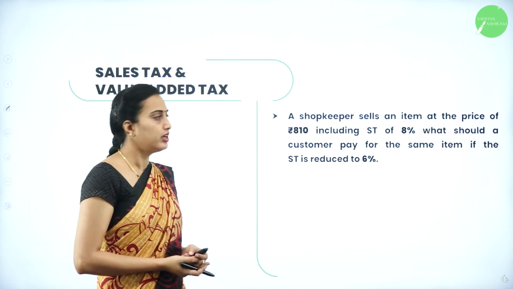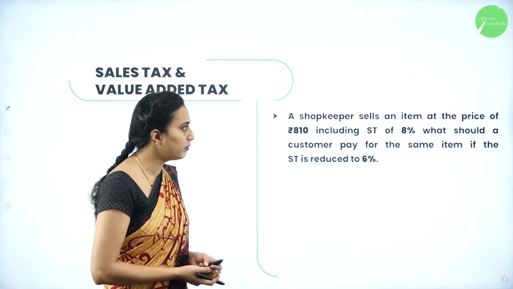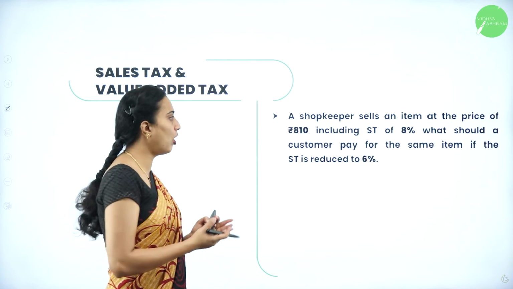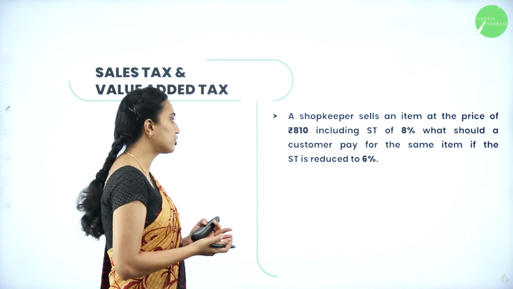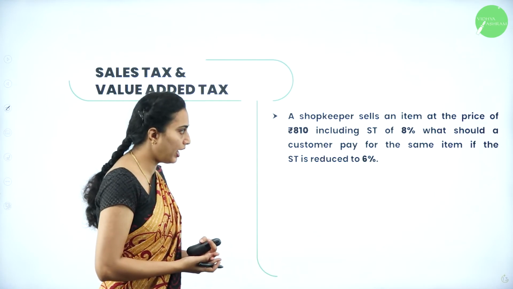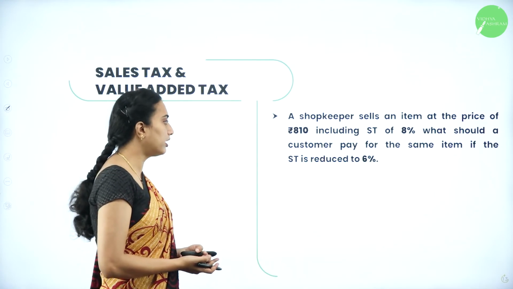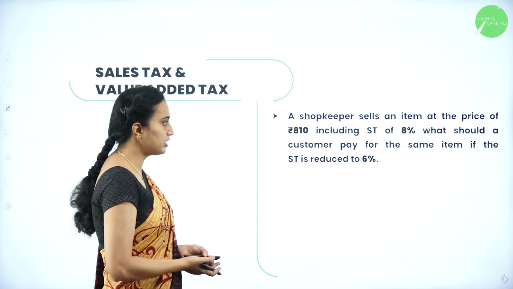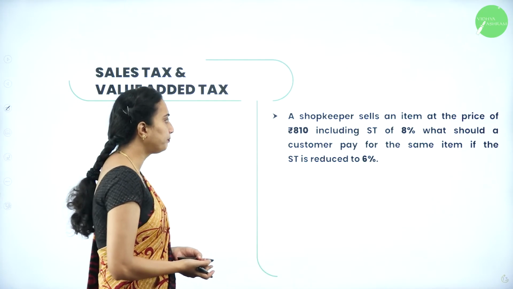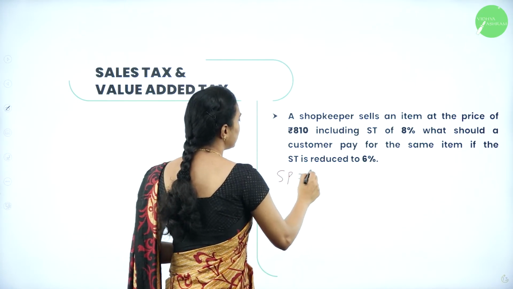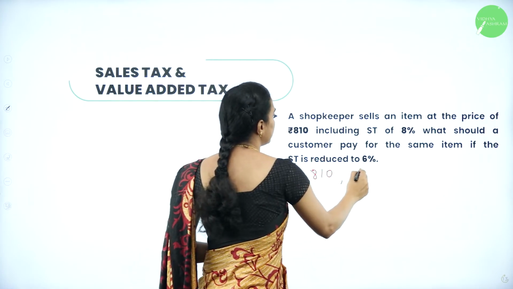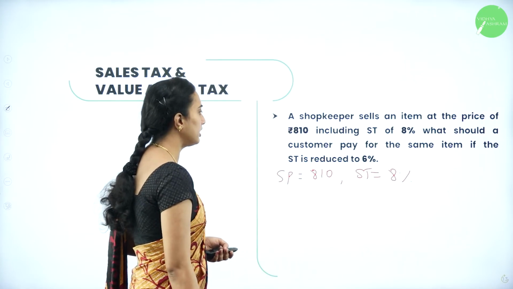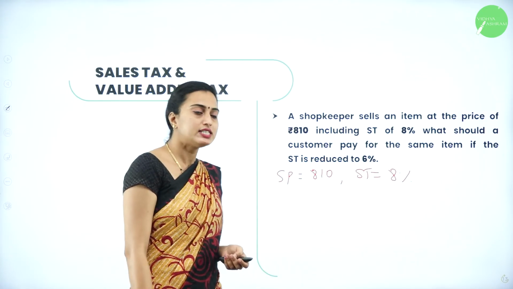What have they asked next? A shopkeeper sells an item at the price of rupees 810, including sales tax of 8%. What should a customer pay for the same item if the sales tax is reduced to 6%? Now they have asked about an item whose selling price is nothing but 810. So selling price is 810 and sales tax they have given as 8%. And what should the customer pay for the same item if sales tax is reduced to 6%?